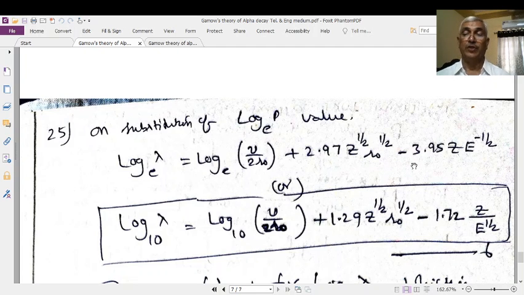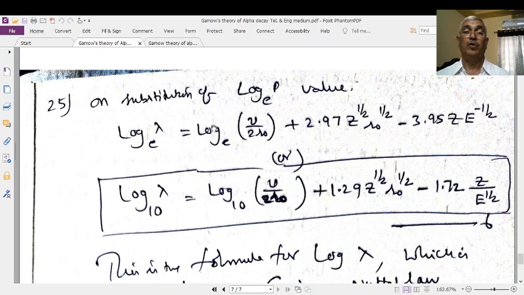Now there is a relation between log lambda and energy. For the sake of convenience, let us convert the log to the base e into base 10. In that case, log lambda to the base 10 is equal to log v by 2 R naught to the base 10, plus now these quantities will become 1.29 Z square R to the power of 1 by 2, and 1 minus 1.272 Z by E to the power of half, or E to the power of minus half.